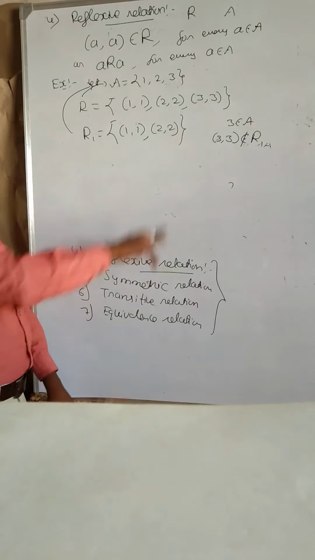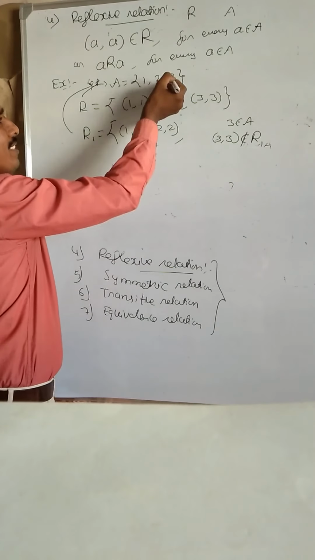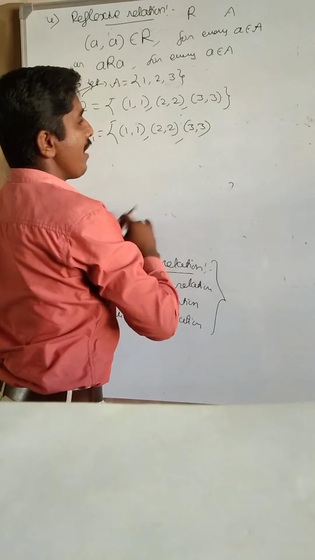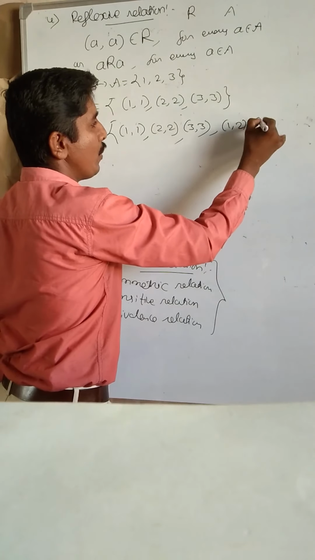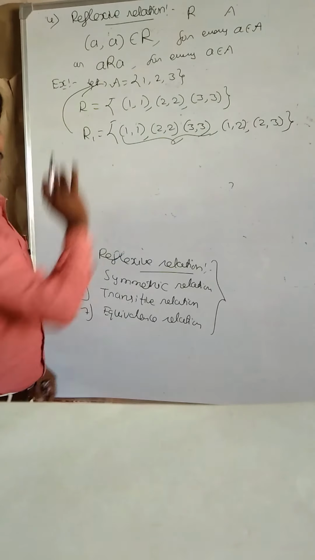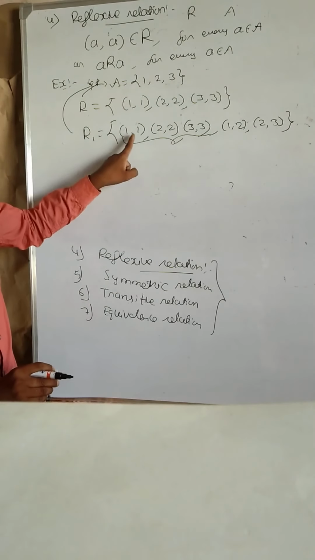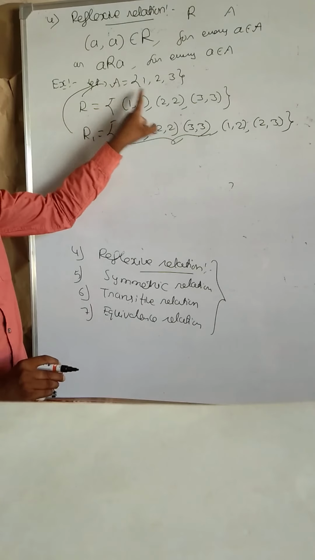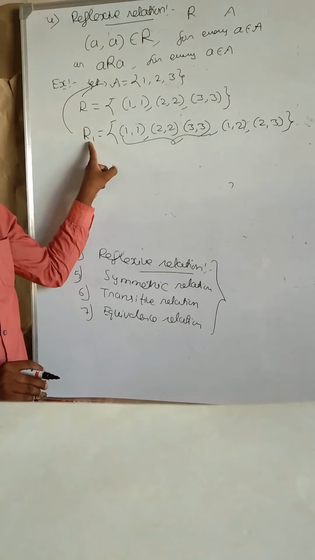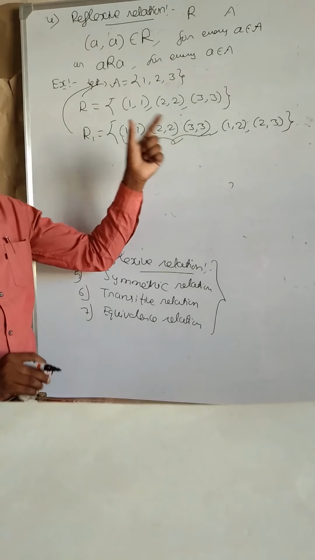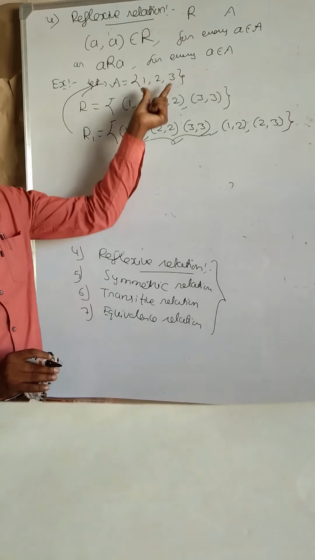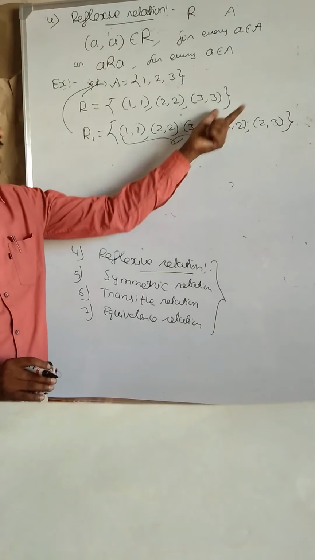For it to be reflexive, you must include (3, 3), because 3 belongs to A, which means you must include (3, 3) in the relation. Next, if you also include (1, 2) and (2, 3), reflexive means every element of the set is related to itself. 1 belongs to A, (1, 1) belongs to the relation, (2, 2) belongs to the relation, (3, 3) belongs to the relation. Therefore, it is reflexive. Reflexive means the relation must contain at least 3 elements, because the given set contains 3 elements, or you can take more elements.